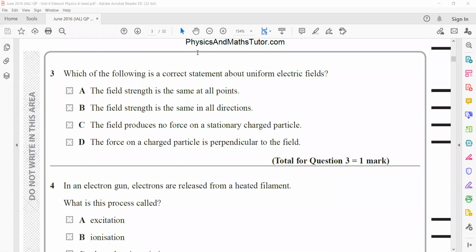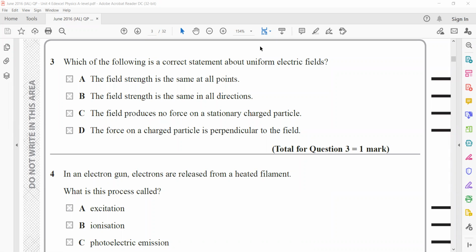For question 3, which of the following is a correct statement about the uniform electric field? For a uniform electric field, we have the formula E equals F over Q. So this field strength is the same at all the points, that's true. The force is the same throughout the region, or the field strength is the same throughout the region. That's why A is the right answer.